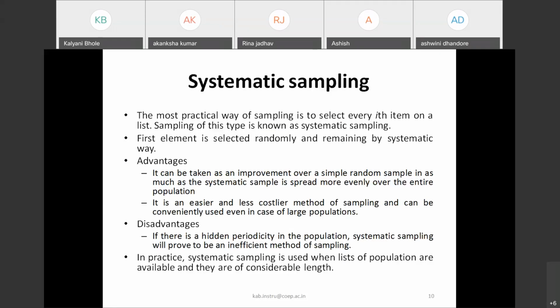So this is the first step. We call it systematic sampling. Let us take the same example. Our aim is to find out what percentage of the water meters in Pune city are faulty.